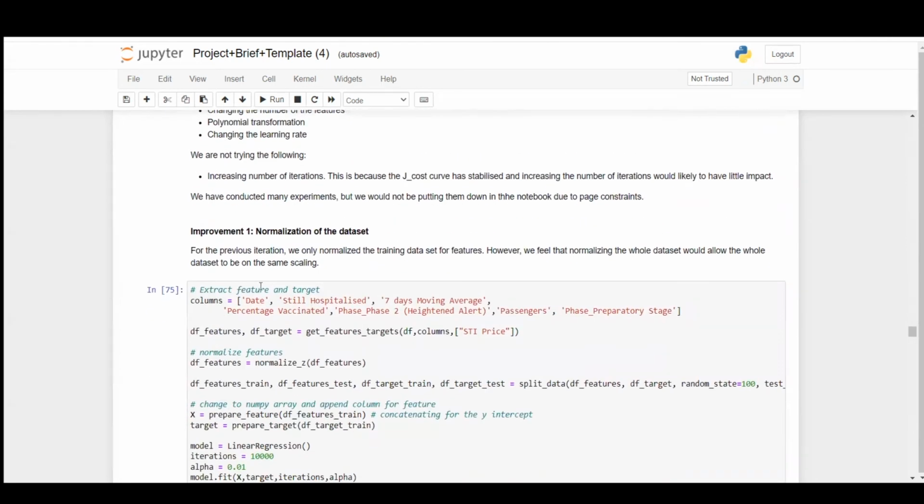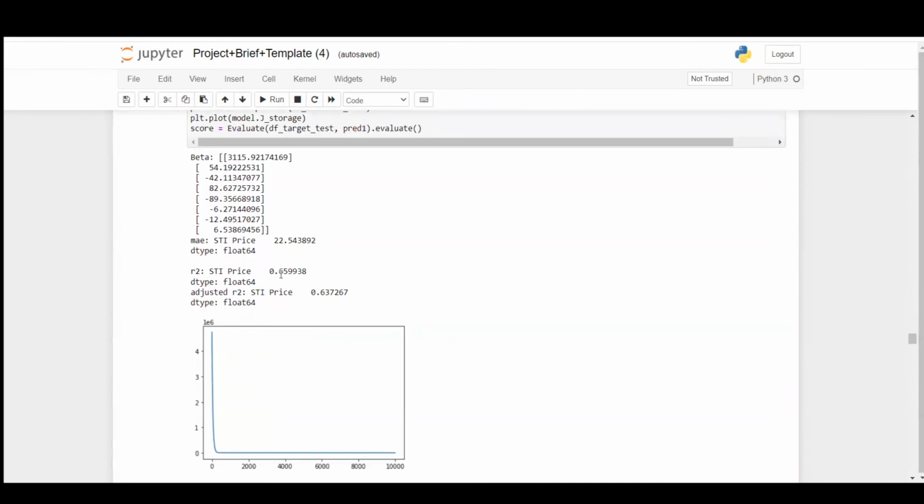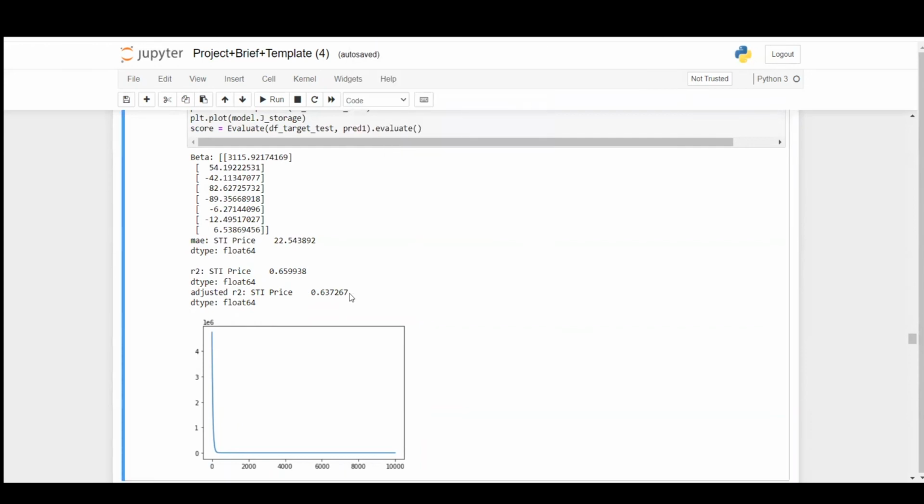So here's how we go about doing it. First, improvement 1 is on the normalization of data. We just essentially normalize it. And oh, wow, it's a big improvement. It jumped up to 0.63, which is positive, and it's rather high.